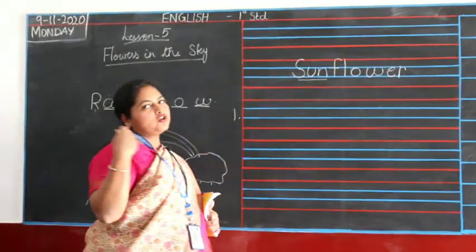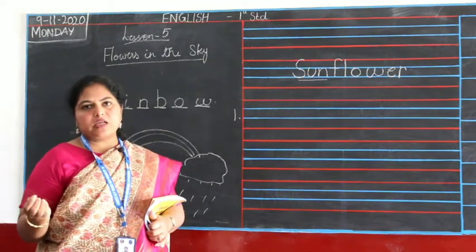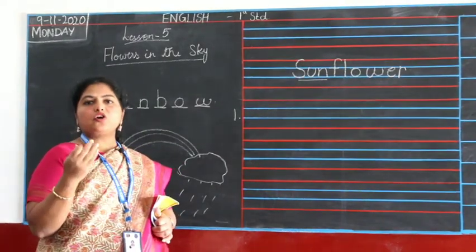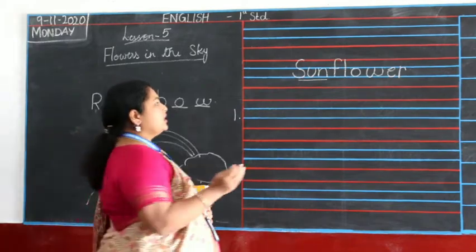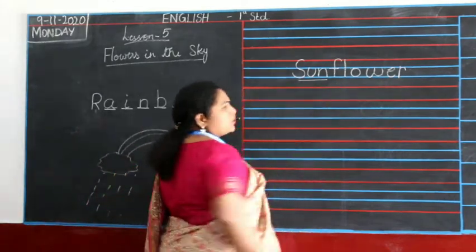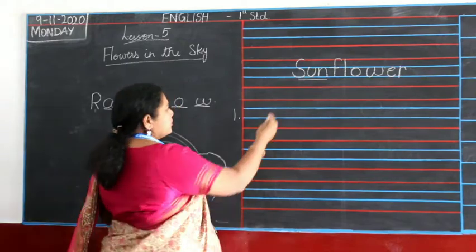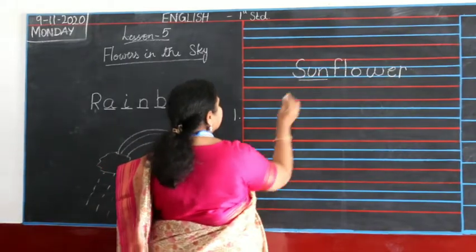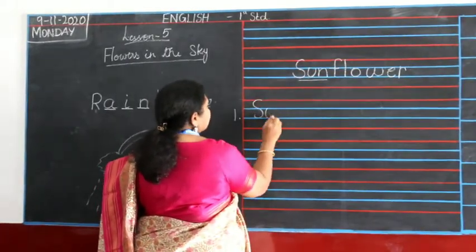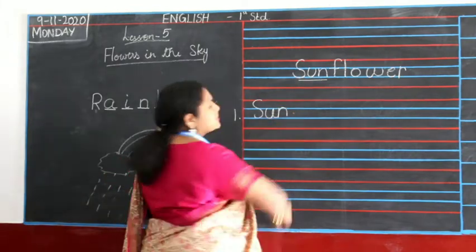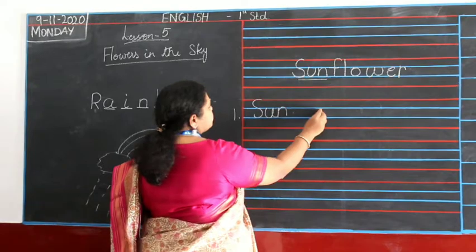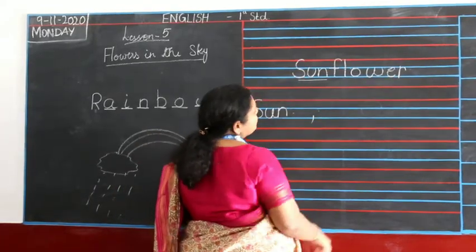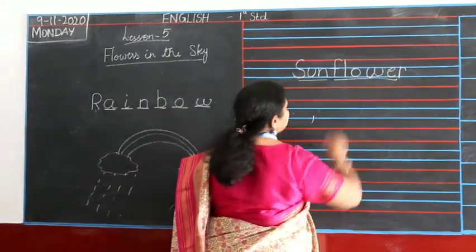So I want you all to make as many as possible. Any word with 3 or more letters in it, okay? Not 1 or 2. So 3 or more letter words. So for example, S-U-N, sun.